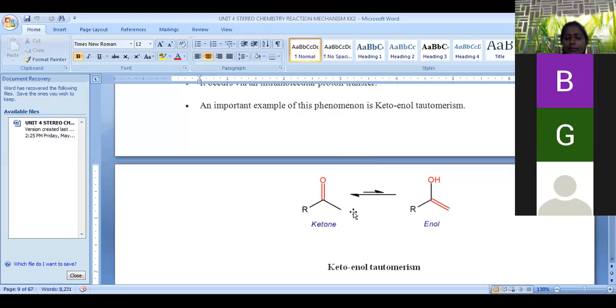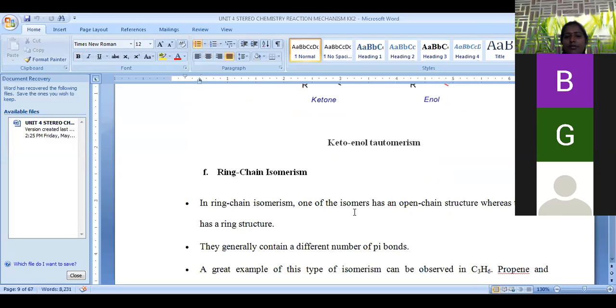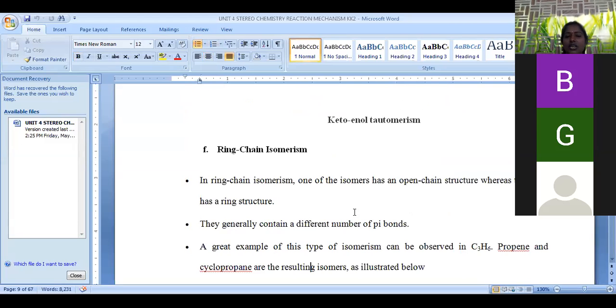So this is also very important. Tautomerism, all these are the simple examples for structural isomerism. And next, the last structural isomerism is ring chain isomerism.